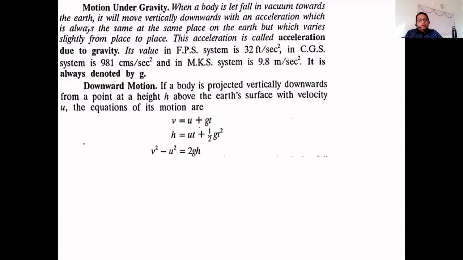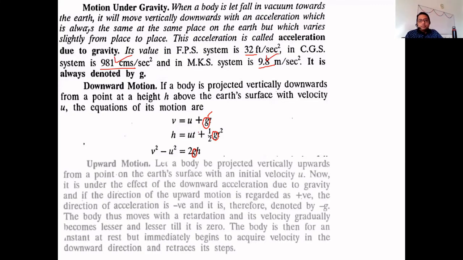The three formulas will apply again, but one thing is sure: we do not need to find the acceleration now. The acceleration will be acceleration due to gravity. These three values we can directly put in, whatever the system may be. If the system is FPS, then we use 32 feet per second squared. If the system is CGS, then 981. If the system is MKS, we use 9.8 meters per second squared.